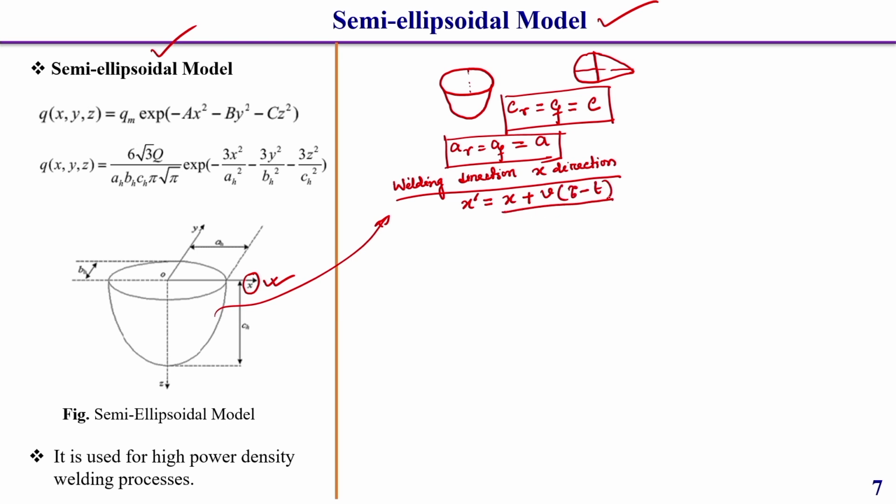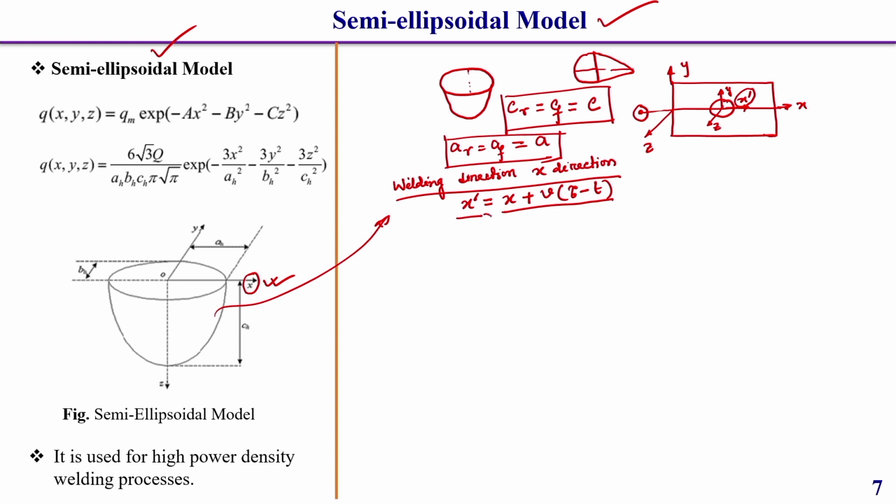If the heat source is started beyond the fixed coordinate heat source, let us consider, let this be your welding direction x, this is your y, and the thickness direction is this. Let us consider your heat source is started from here, and here is fixed, this is your z, and this is the moving coordinate heat source, let it have x dashed, and its y will be the same and its z also will be the same, which is parallel, only this moving coordinate system x will be different.